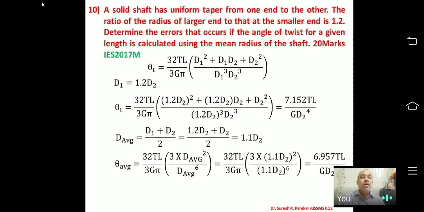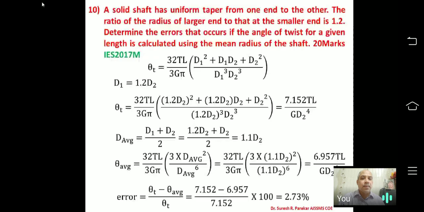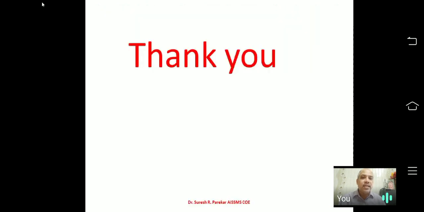From these two equations you will get the percentage error, which will be theta t minus theta average divided by theta t, because theta t is always greater. Why is theta t always greater? Because it is the actual one, and theta average is the other, that is the mean radius. And in this way we solve this problem.